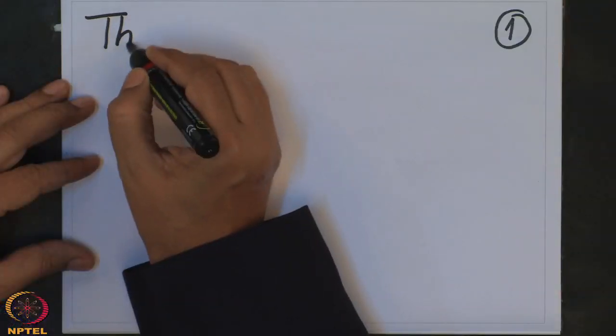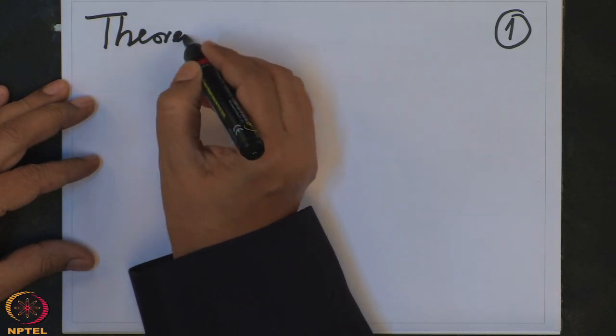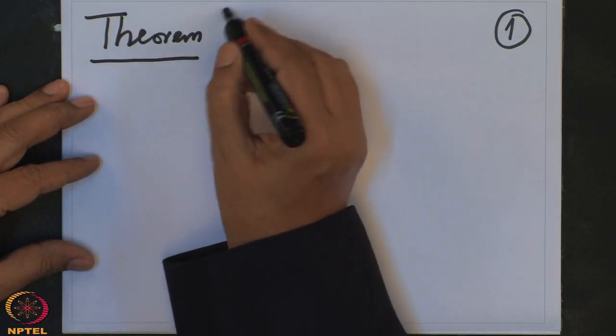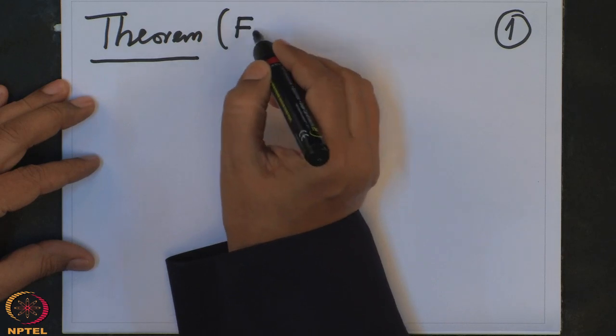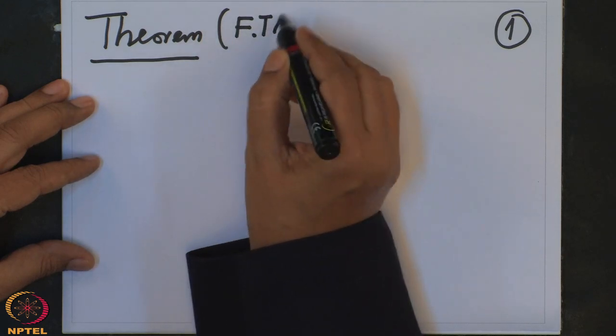Right. Last lecture we saw that the algebraic closure of a field exists and is unique up to k-isomorphisms. Now we come to the proof of the fundamental theorem of algebra. So we are going to prove the theorem. This is also called FTA, the fundamental theorem of algebra.